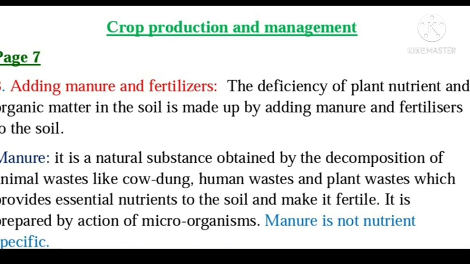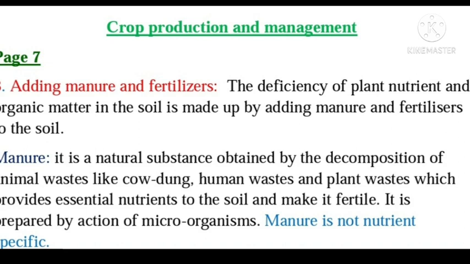After some time, you will see that all this waste changes to manure. And how does it change? Because microorganisms act on these substances, and the waste decomposes to form manure. Decompose means they are broken down by the action of microorganisms, which are very, very tiny. They are microscopic, so we cannot see them, but they are there. I hope it is clear to everyone.